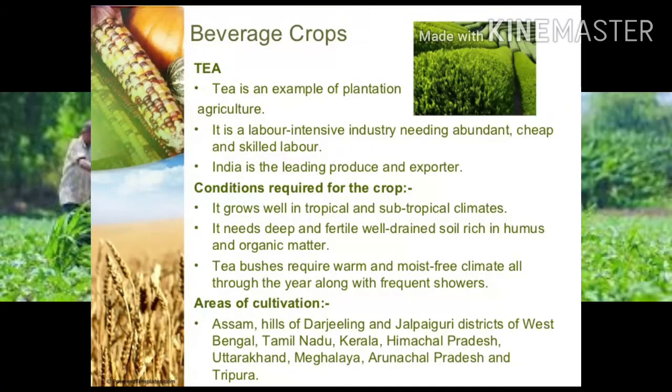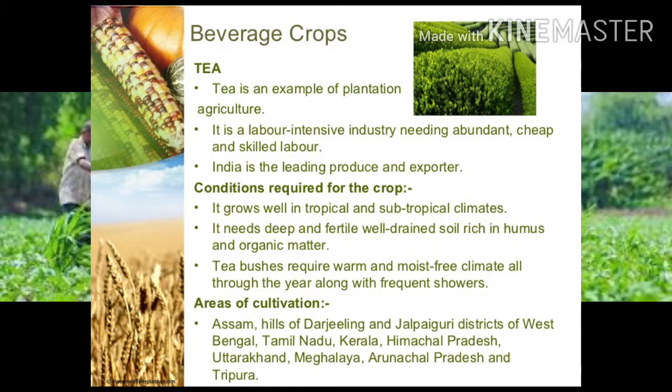Now let's move to the beverage crops. The beverage crops are mainly used for making drinks such as tea, coffee and cocoa. So first of all, we will talk about the tea, which is the most important thing in our Indian culture.